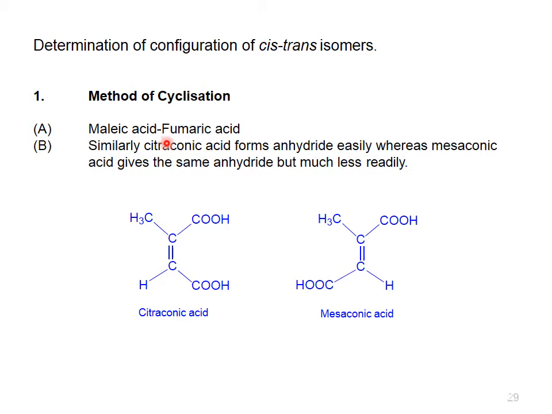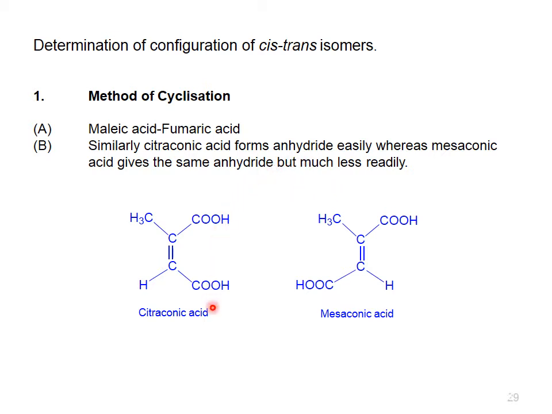Similarly, citraconic acid forms anhydride easily because here two groups are on the same side, and here removal of water becomes easy. That is why anhydride is formed. Here the two groups are away from each other. That is why their combination is not possible. This is the first method through which we can determine whether the compound is a cis isomer or a trans isomer.